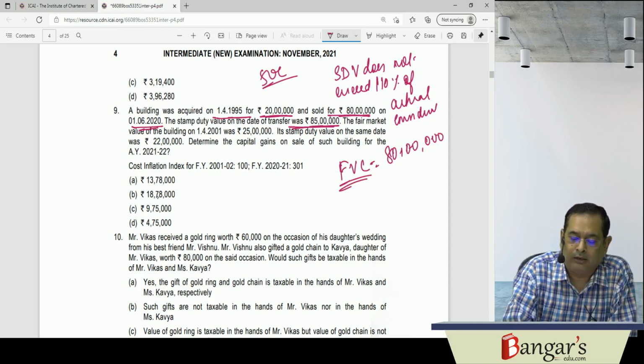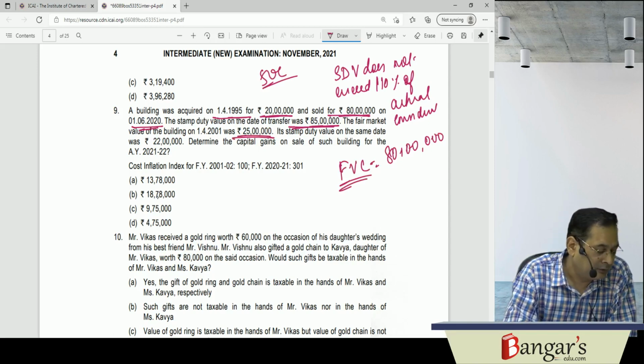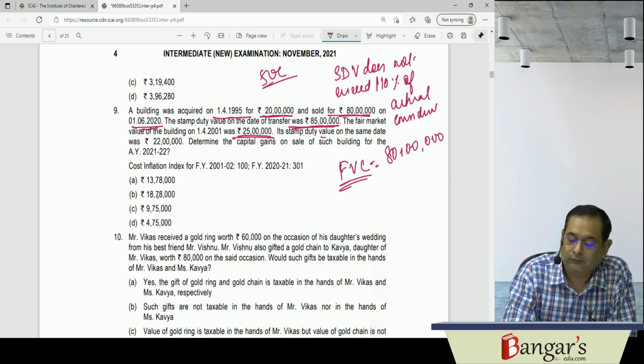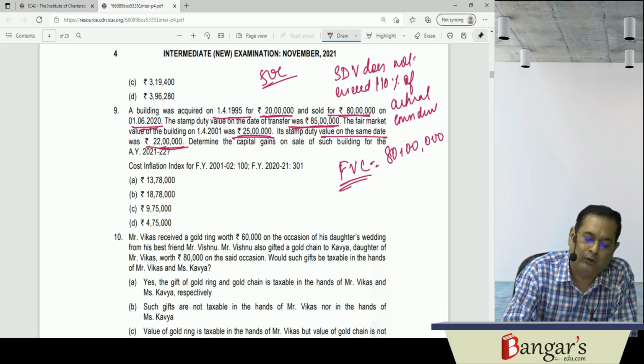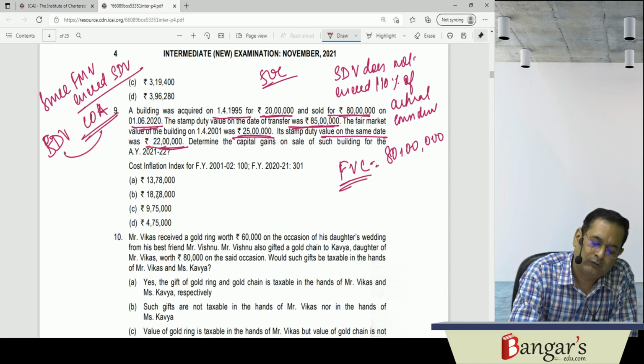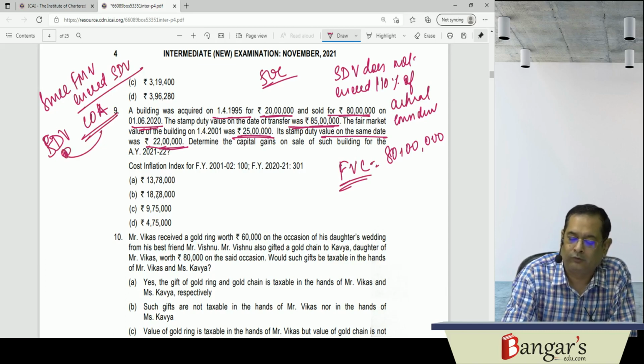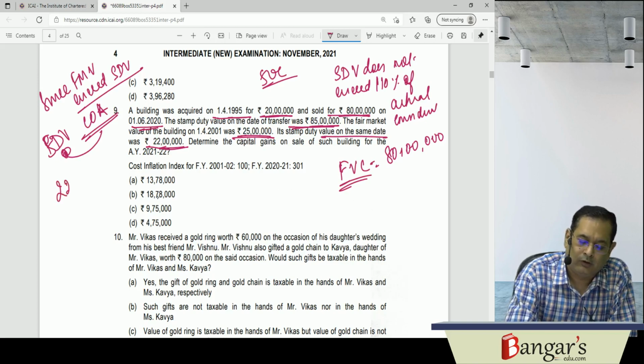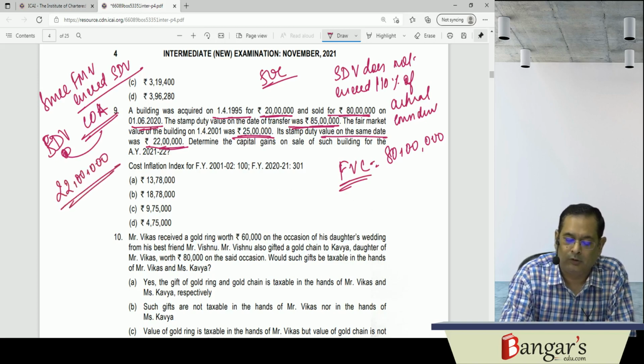The fair market value of the building is 25 lakhs and the stamp duty value on the same date is 22 lakhs. So since FMV exceeds SDV, the cost of acquisition will be what? The stamp duty value here. The cost of acquisition is 22 lakh rupees.